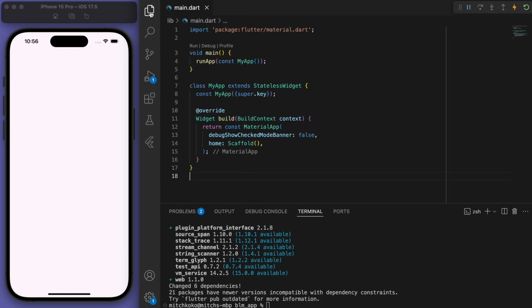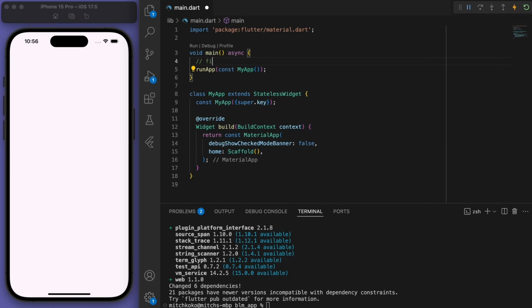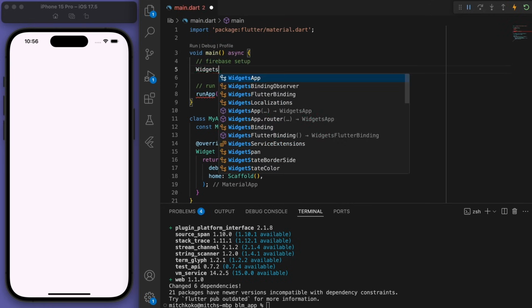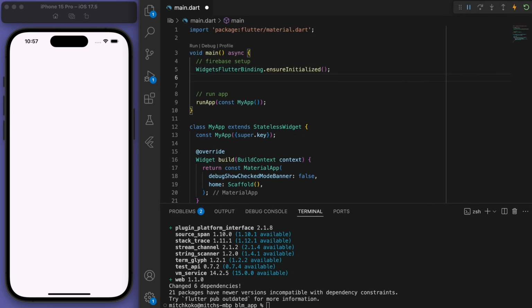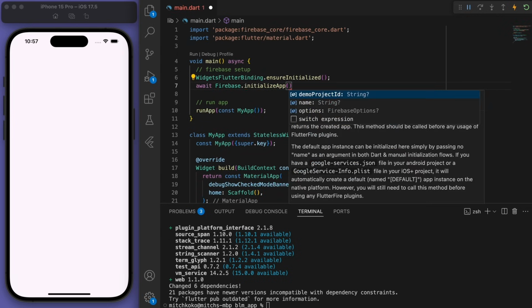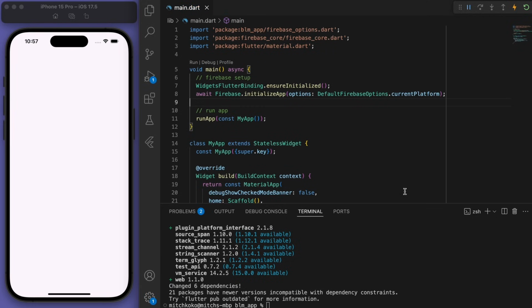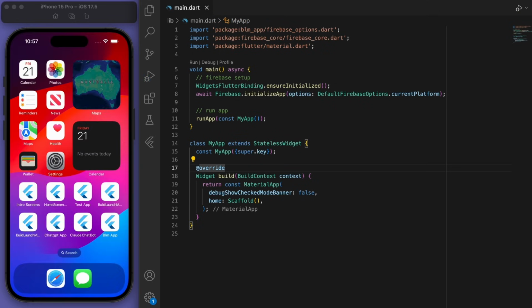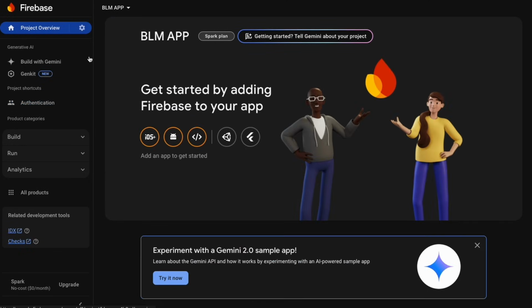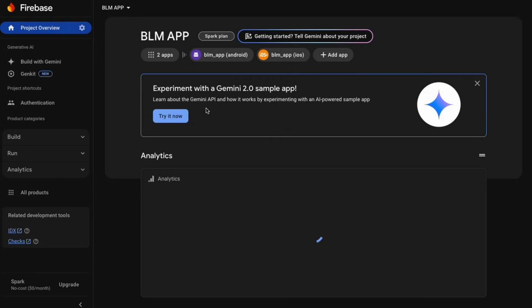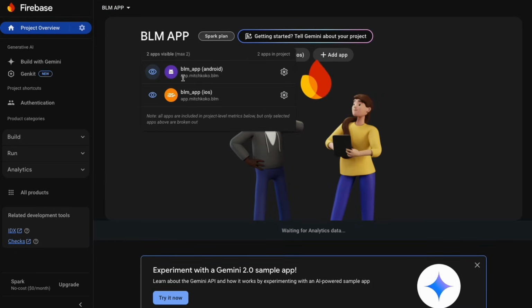And in the main function, just to do a bit of Firebase setup, let's say WidgetsFlutterBinding.ensureInitialized, and then we can await Firebase.initializeApp for our current platform. Beautiful. Now at this point, I want you to kill the app and just rebuild it so that we know if we have successfully connected to Firebase. Cool, so if you come back to your Firebase project and you refresh the page, hopefully you can see that we have added the two apps to our Firebase console.